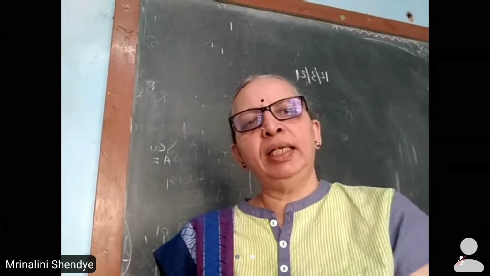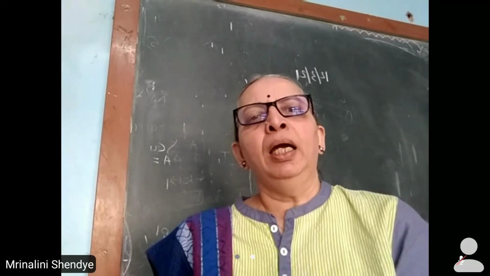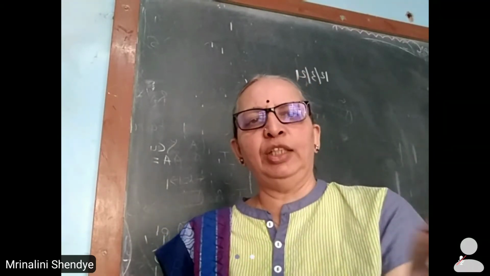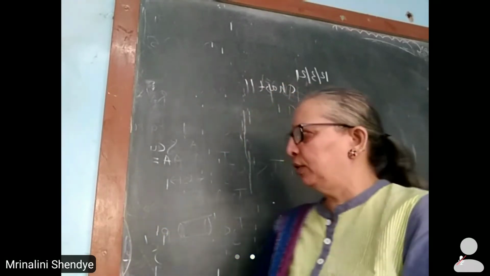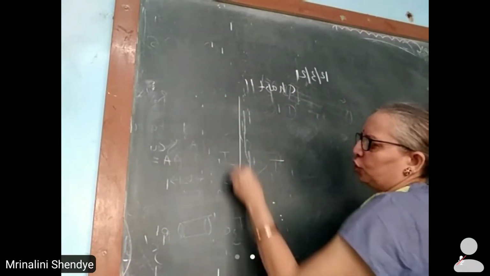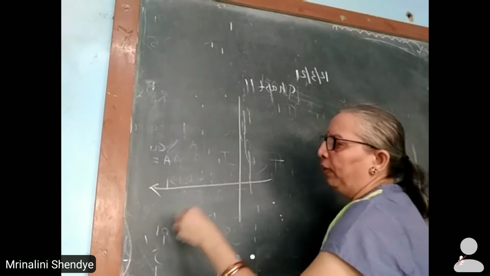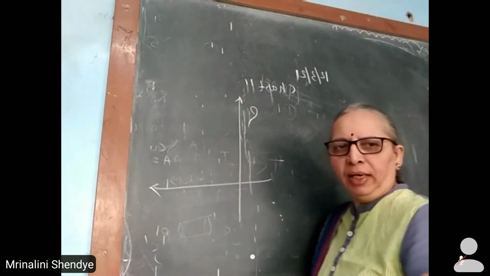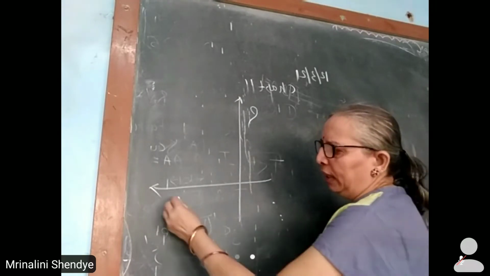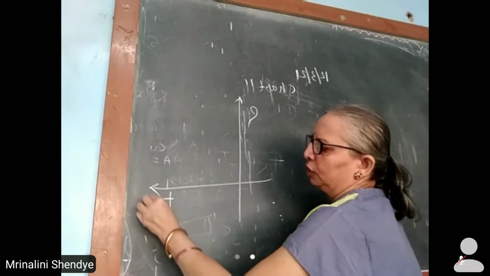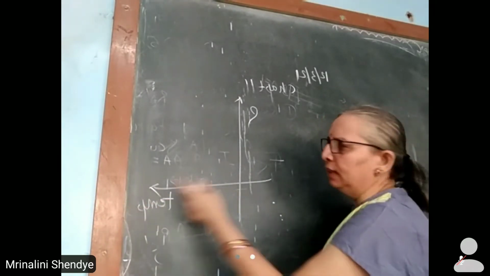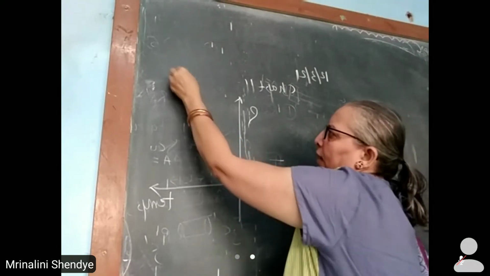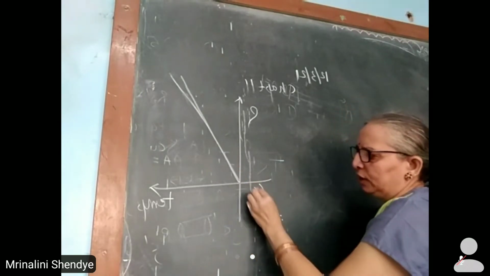So it is observed experimentally that specific resistance of a metallic conductor increases with increase in temperature. Graphically, we can show this by drawing a graph of resistivity of the given material against its temperature. As temperature increases, resistivity increases and you get a linear graph which passes through the origin.